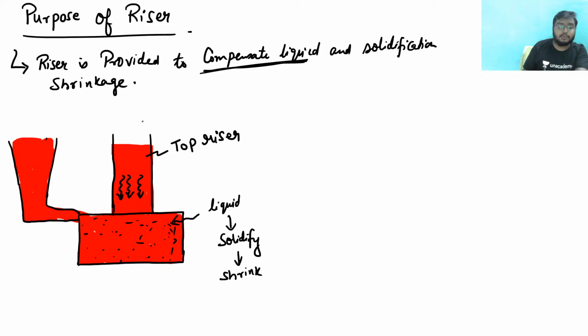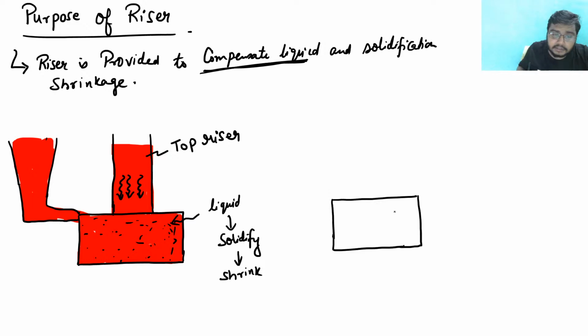Now see, based upon the position of riser, there are names, right? Suppose this is my mold cavity, and if I am placing the riser here, suppose my riser is like this. Since this riser is on the side, I can say this is my side riser.